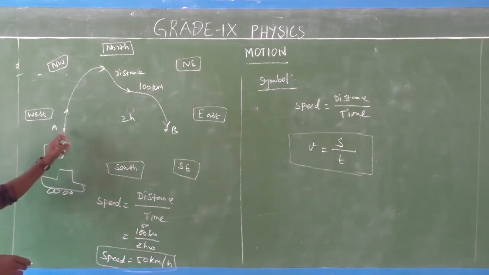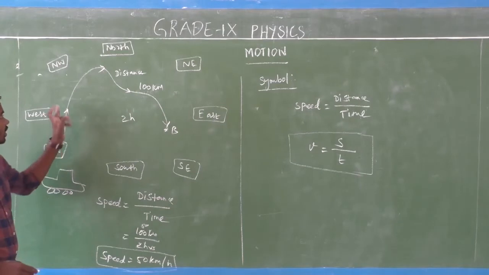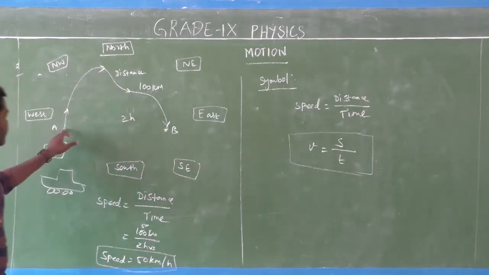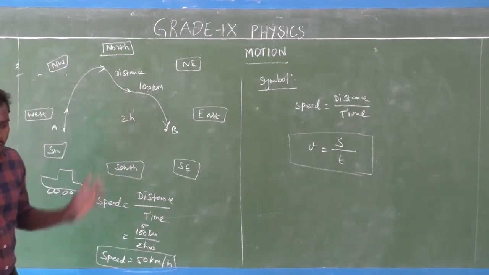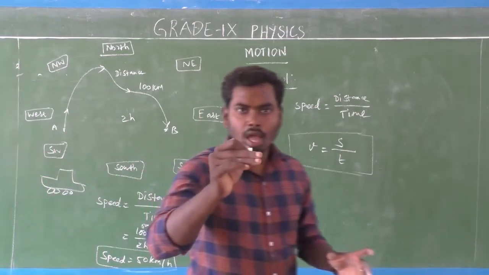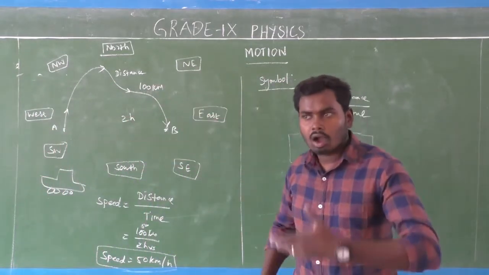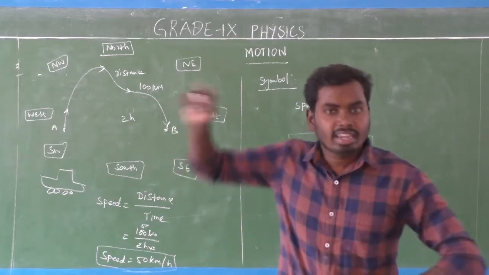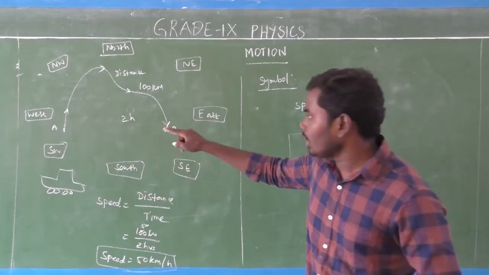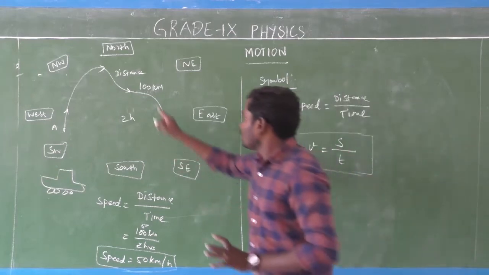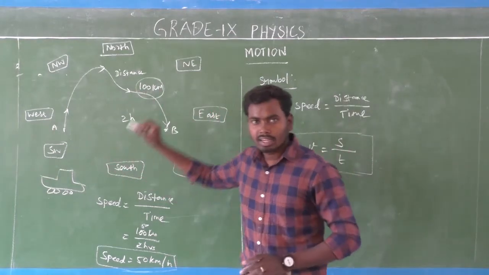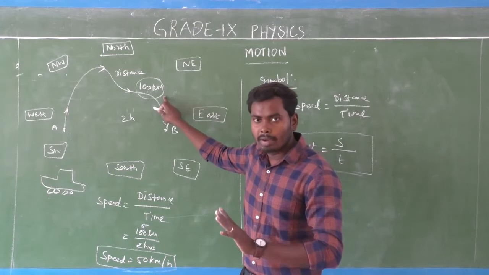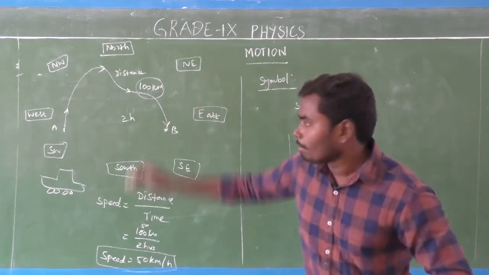Look at here. At every point, the car's direction is continuously changing. Am I right? The car doesn't specify a particular direction, because at every point the car's position is continuously changing. So we should not consider the direction of the car. Here the car has magnitude. How much? Here the car has covered the distance. How much? 100 kilometers. So 100 kilometers is the magnitude, but there is no direction.